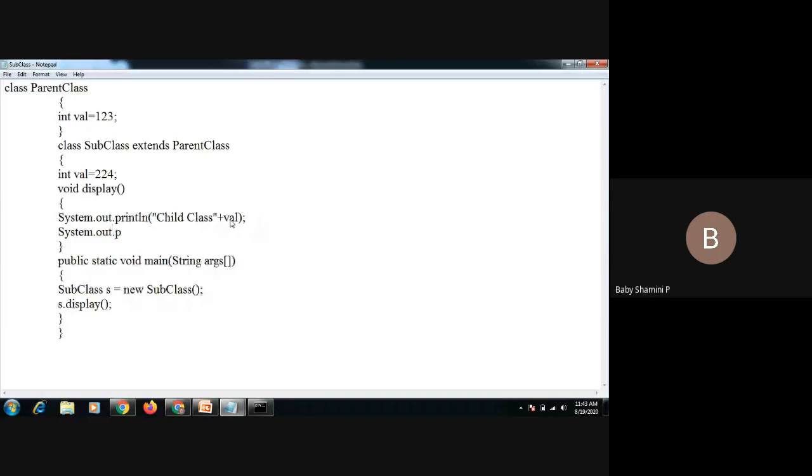I'm going to display the parent class value. What keyword do I have to use here? Plus super dot variable name. Okay. So again, save this and execute the program. End with a semicolon.